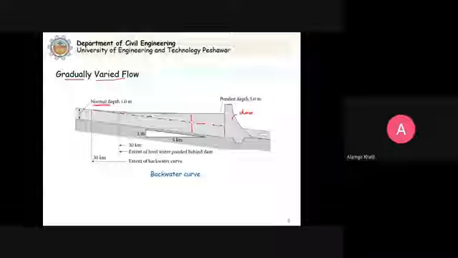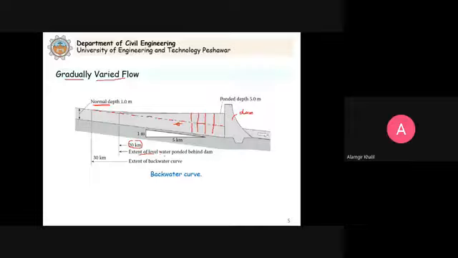And this is not at a single point. You can see here that in the direction of flow, the depth increases. And the effect travels upstream. You can see that up to 20 kilometers, there is an extended level of water ponded behind the dam.